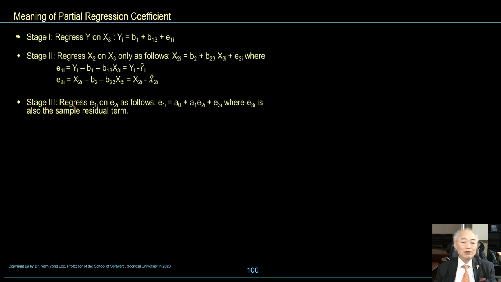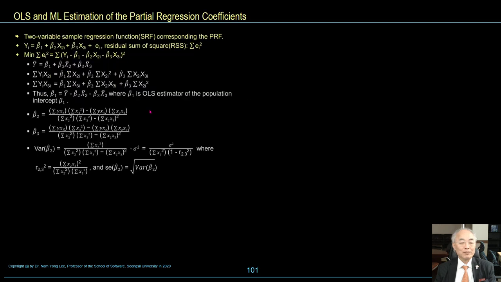Stage 3, regress e1i on e2i as follows: e1i is equal to a0 plus a1 e2i plus e3i, where e3i is also the residual term.